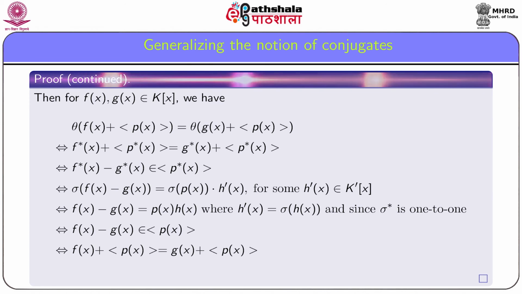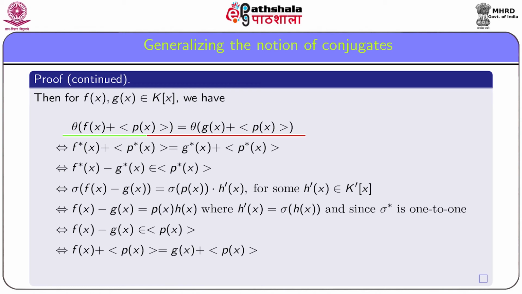Now we show that theta is an isomorphism. For this, first we have to check that theta is well defined. At the same time, we will show that theta is 1 to 1 also. Suppose f(x) and g(x) are two polynomials over k, then theta(f(x) + ideal generated by p(x)) is equal to theta(g(x) + ideal generated by p(x)) if and